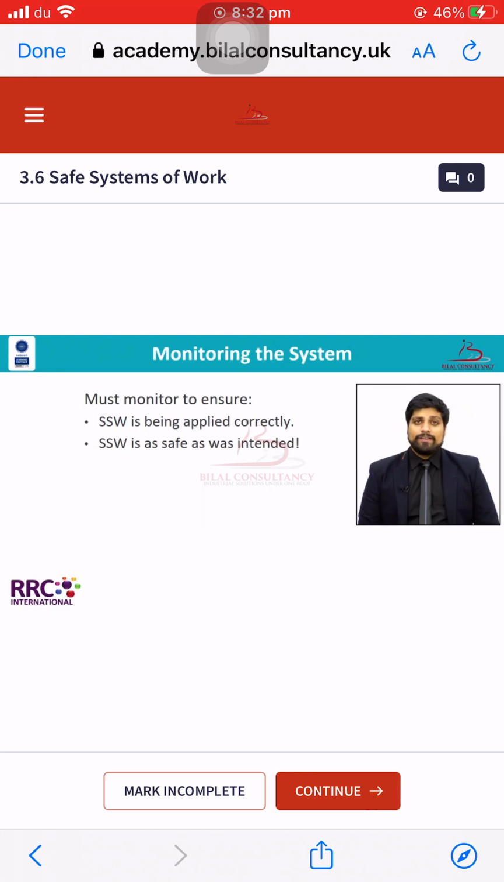After developing the safe system of work, we need to monitor it to ensure whether it is delivering its intended purpose or not, whether it is being correctly applied or not, and whether all the employees are informed about the safe system of work or not.